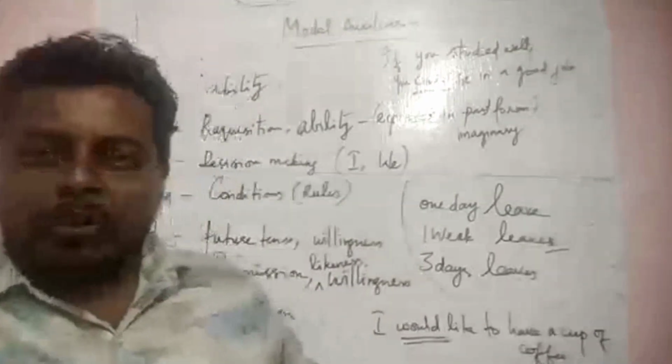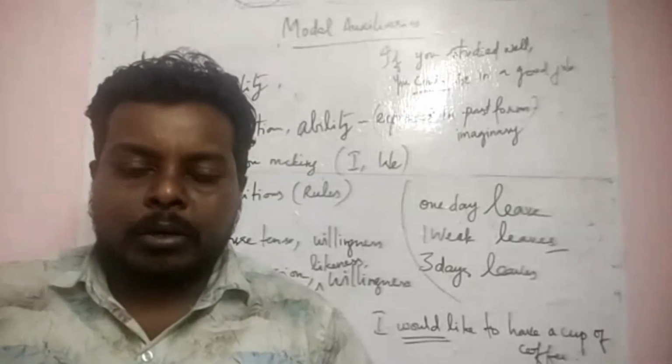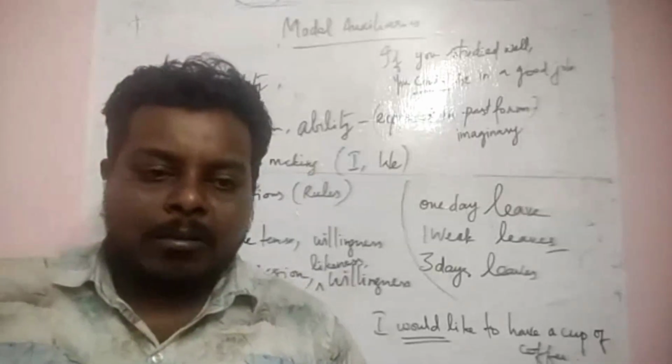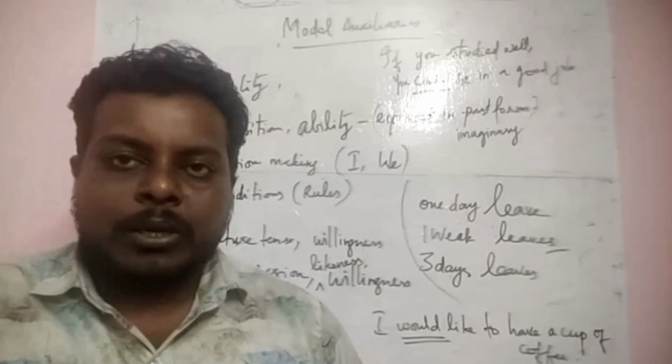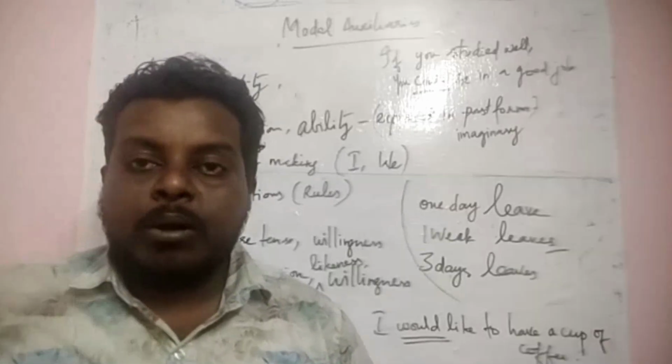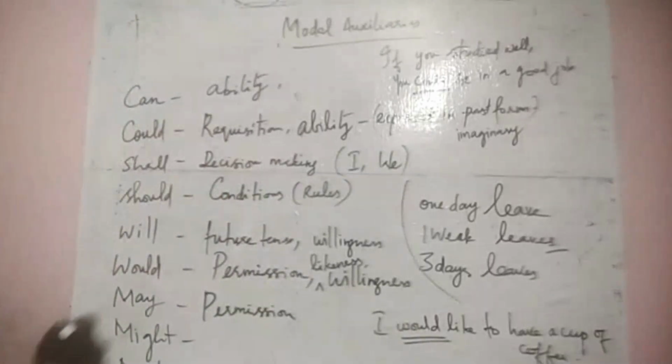I would want to go there. I would want to meet him. I would want to say my opinion in a group discussion during your team meeting. Let's say, sir, I would want to pitch in an opinion here. You can say like this: I would want to say my opinion. Likewise. All right. So next, now "may" is basically for permission and possibility,